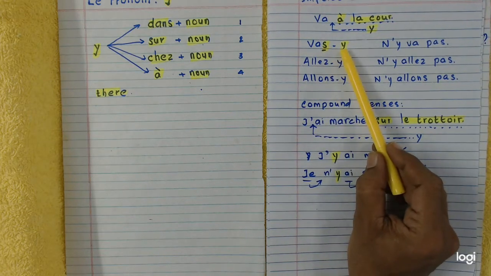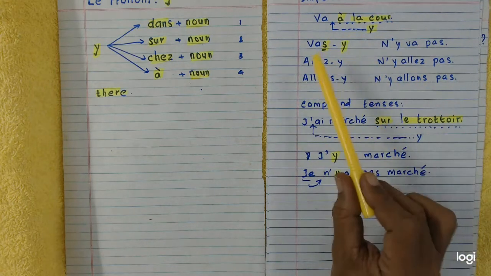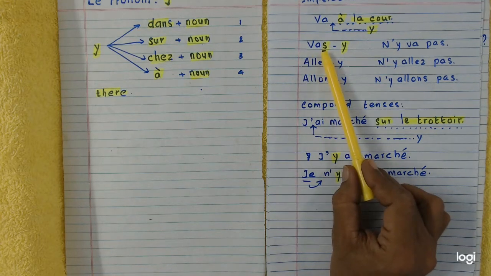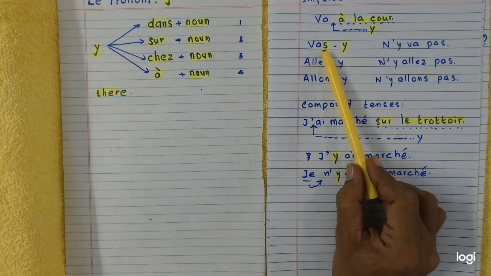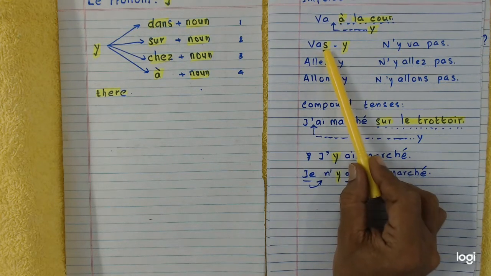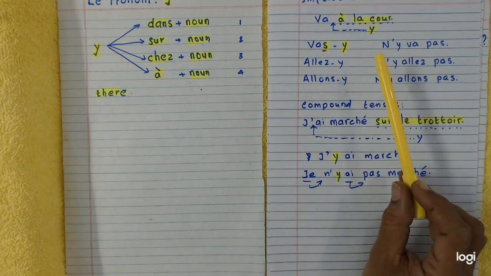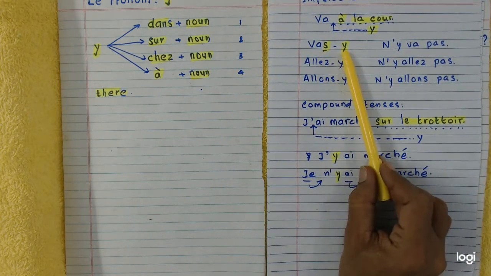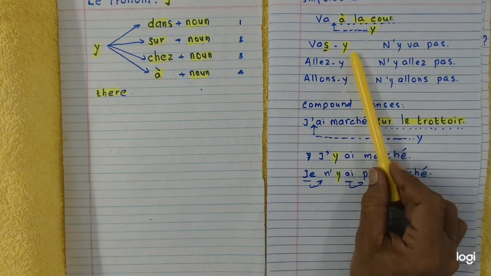Y is treated to be a vowel, so s is included. The tu form of aller in the present tense? Vas. So that s is included in affirmative imperative sentences alone. Affirmative imperative: va y must become vas-y. Go there. Go to the ground, go there.